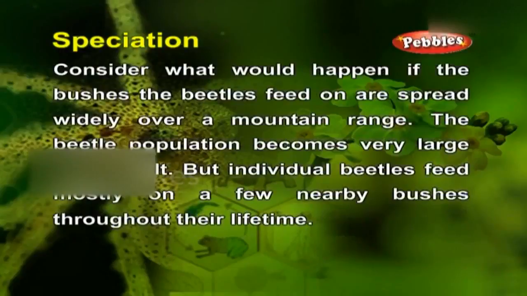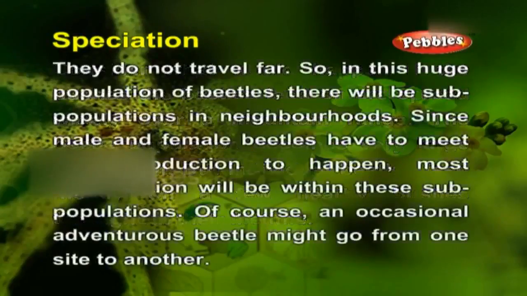Consider what would happen if the bushes the beetles feed on are spread widely over a mountain range. The beetle population becomes very large as a result, but individual beetles feed mostly on a few nearby bushes throughout their lifetime. They do not travel far. So, in this huge population of beetles, there will be subpopulations in neighborhoods. Since male and female beetles have to meet for reproduction to happen, most reproduction will be within these subpopulations.